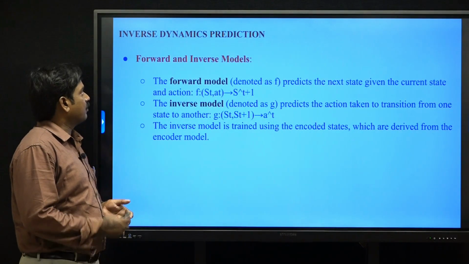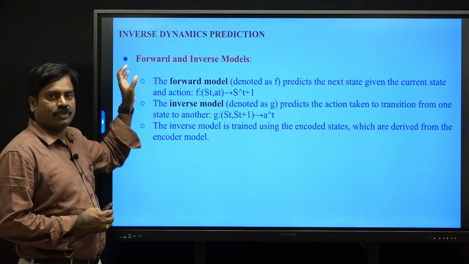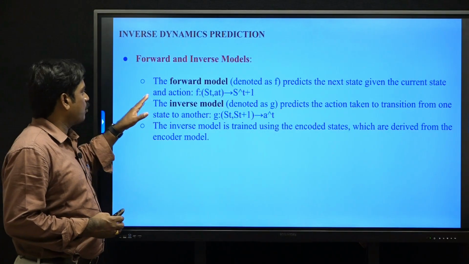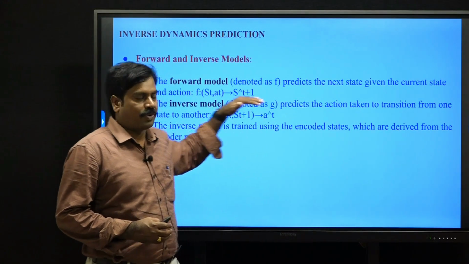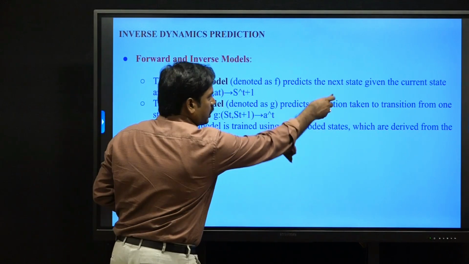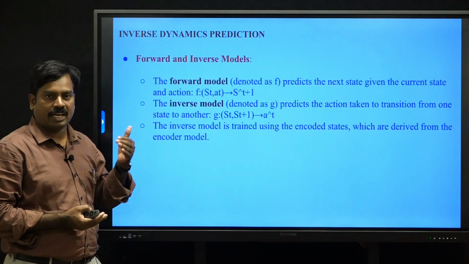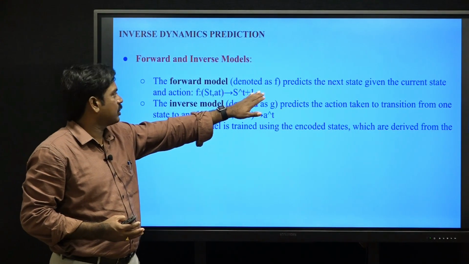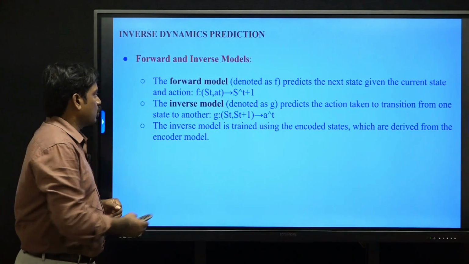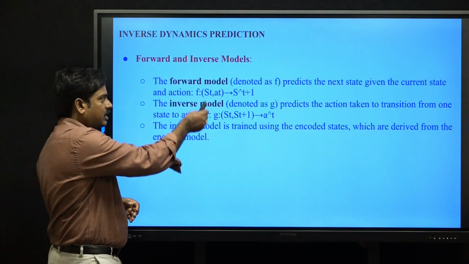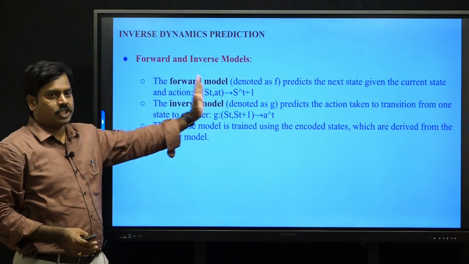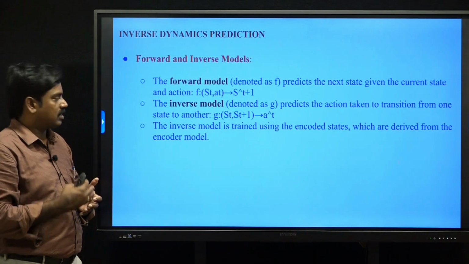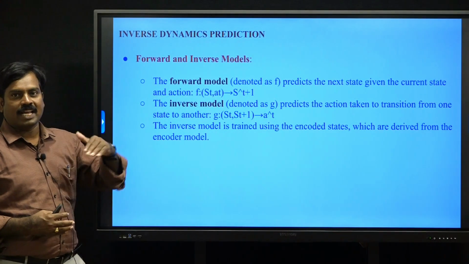In inverse dynamic prediction, we use two models: the forward model and the inverse model. The forward model predicts the next state, based on the current state and the action taken in that state. We generally denote the forward model as small f. So small f of the current state s_t and the action a_t predicts the next state, s cap t plus 1, where s cap is the predicted next state.